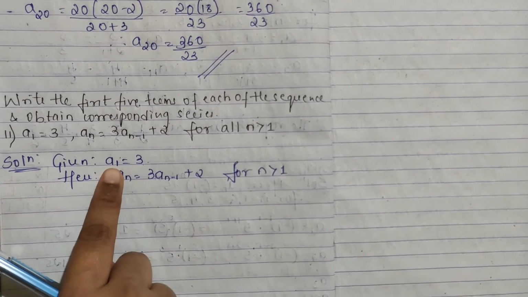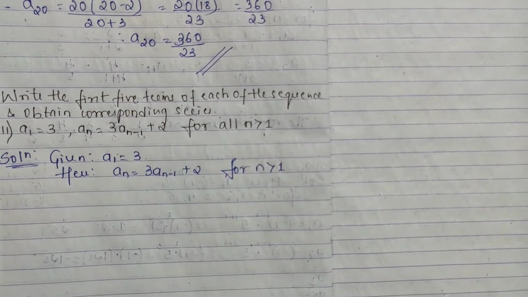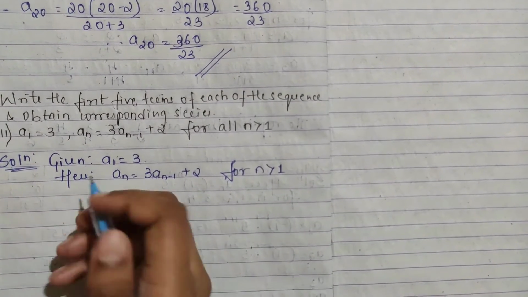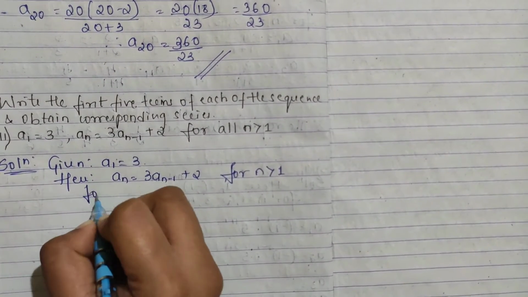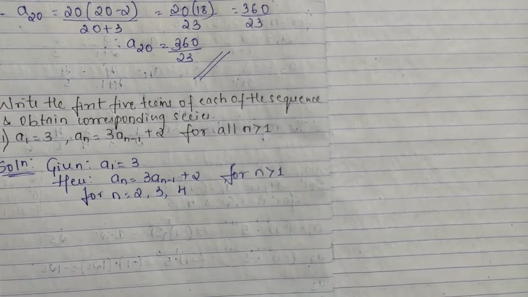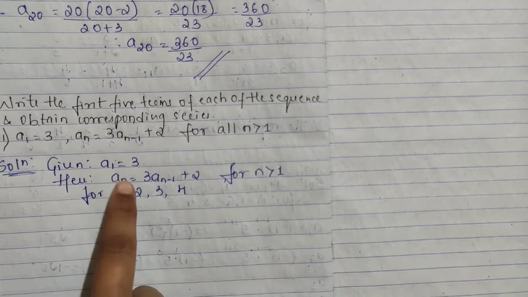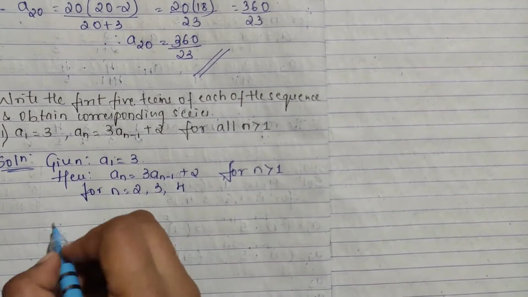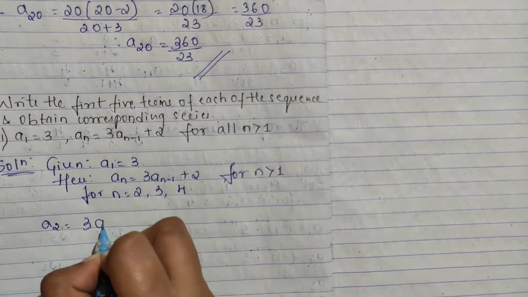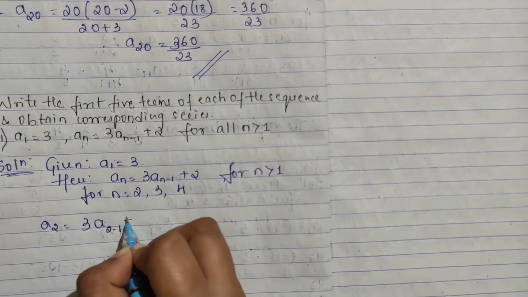So the first term is already given, we have to find for 4 more, from 2, 3, 4, right? So how we will do? For n is equal to 2, 3, 4 you have to check. Why? a1 they have already given. So wherever n is there you are putting 2: a2 is 3 a(2 minus 1) plus 2.